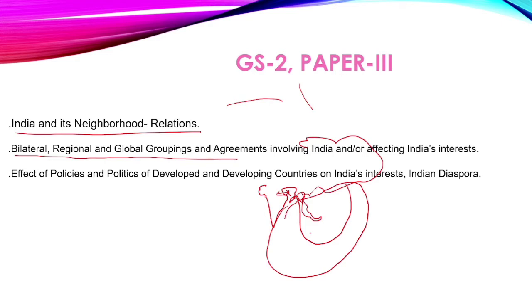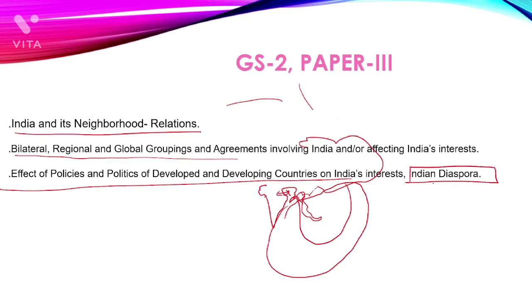So we are seeing that this also comes under geography. If we do not know which sea is there, why this sea is important, we cannot handle global groupings or bilateral or regional groupings. And also the effect of policies and politics of developed and developing countries on India's interest and Indian diaspora.